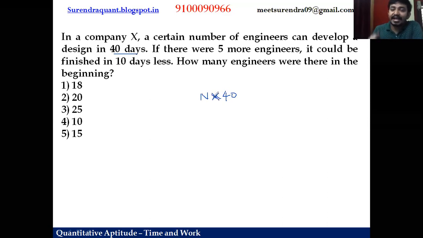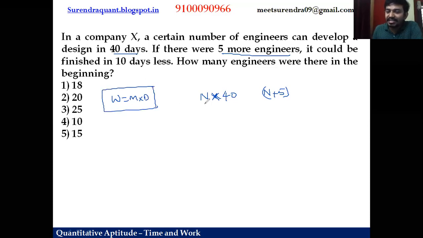But if the same design is done with another condition, if 5 more engineers are there, so now the number of engineers is N plus 5. As per understanding, work equals men into days, right? Initially N engineers are there. They work for 40 days. This is design one, work one. But the same design, so work is same, right? If 5 more engineers are there, N plus 5, it takes 10 days less. So initially the days are 40 days. Now 10 days less means they can do it in 30 days.